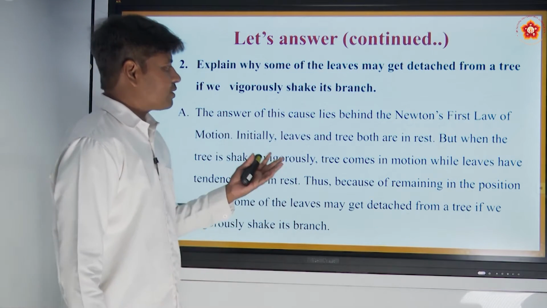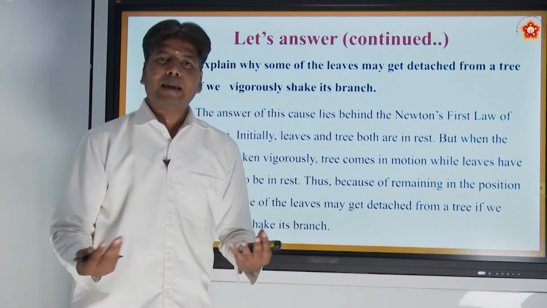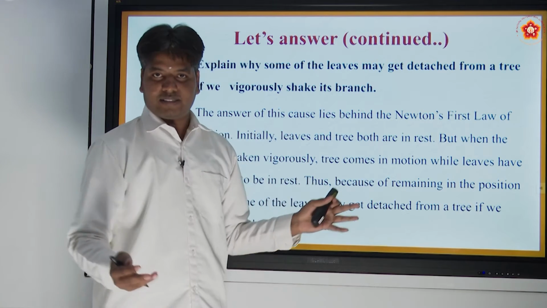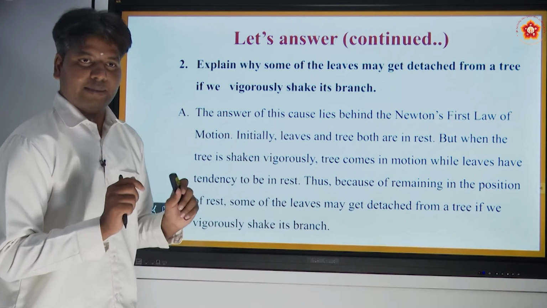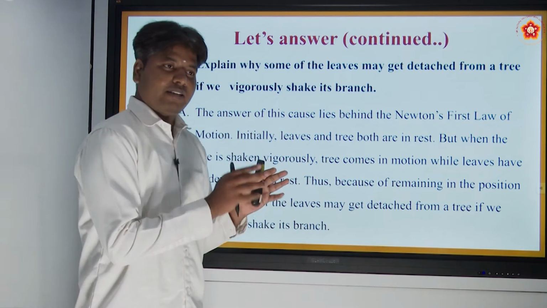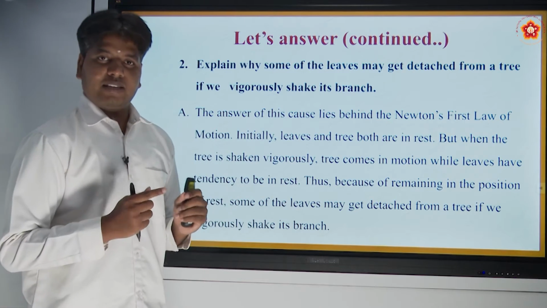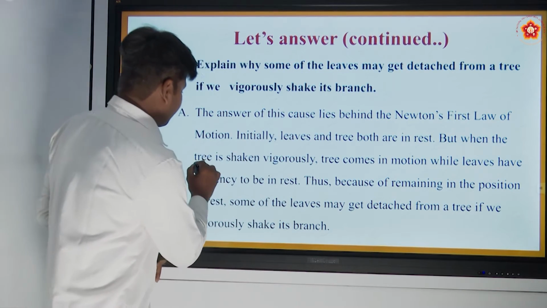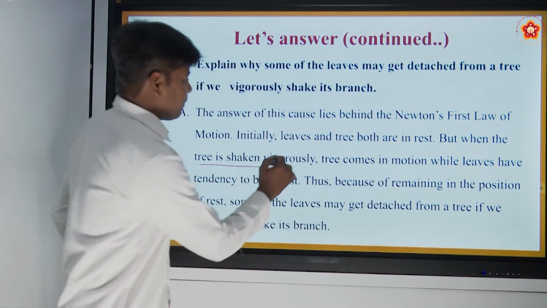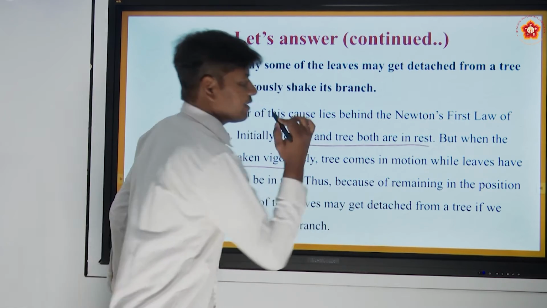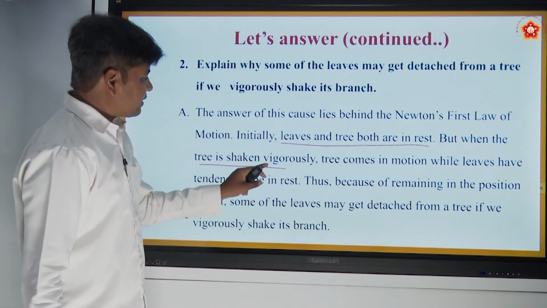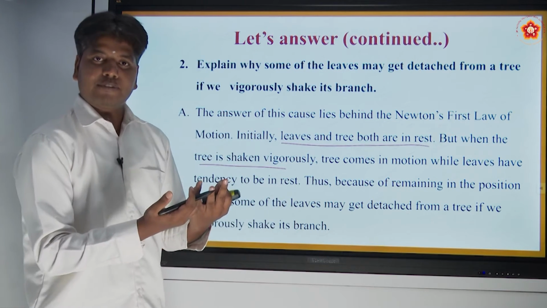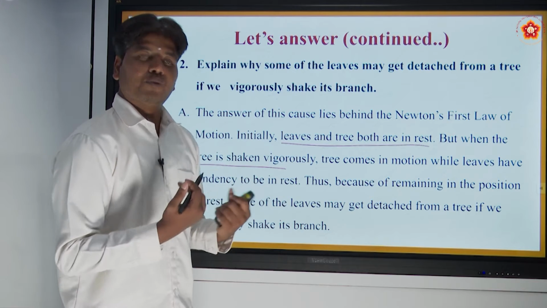The answer lies in Newton's first law of motion. Let us see what happens. Initially, the leaves and the tree are both at rest. Nobody is moving or shaking them. The tree is at rest, and the leaves attached to the tree are also at rest. But when the tree is shaken vigorously, the tree comes in motion because of your external force.